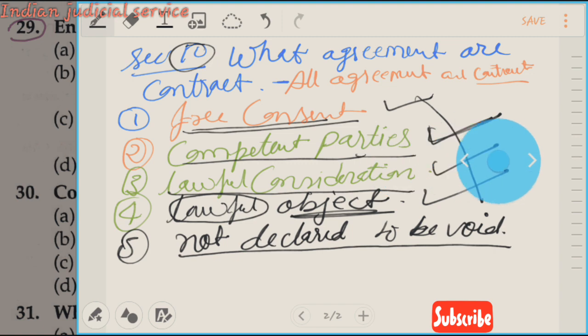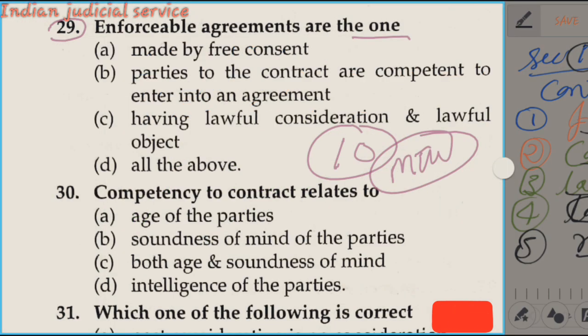Now back to our question here. Enforceable agreements are the one. First of all, we remember the definition of contract. An agreement which is enforceable by law is called a contract. So if these conditions are there, the agreement is enforceable by law, and such an agreement becomes a contract.